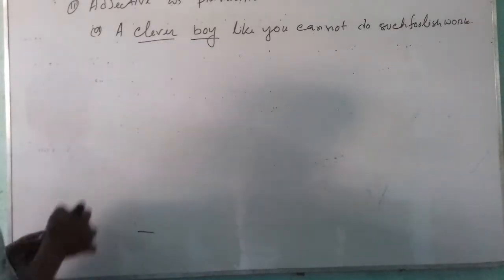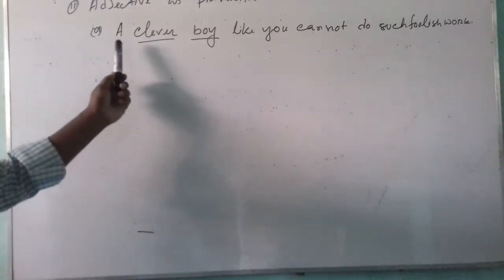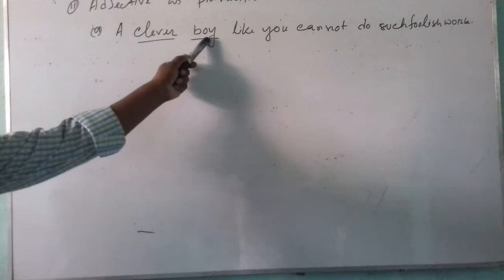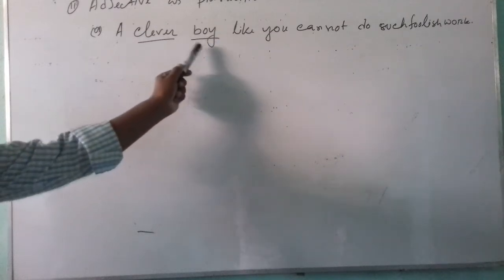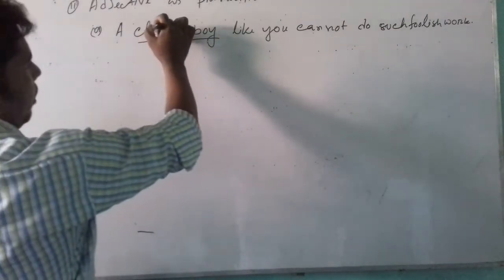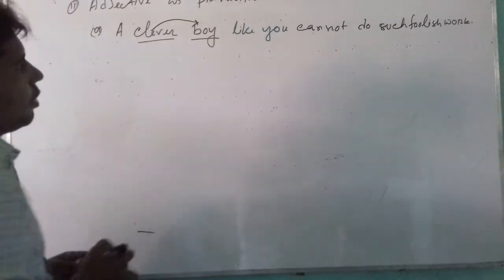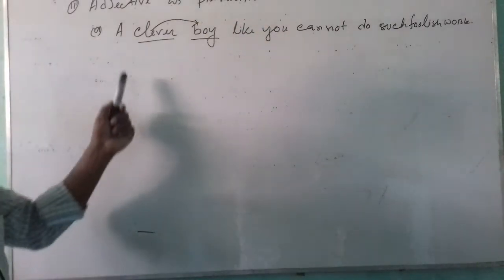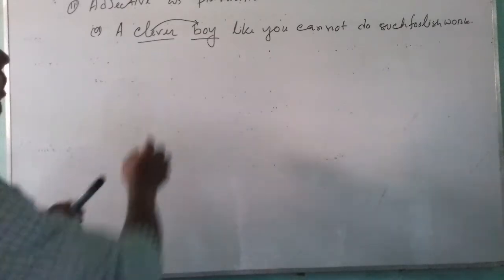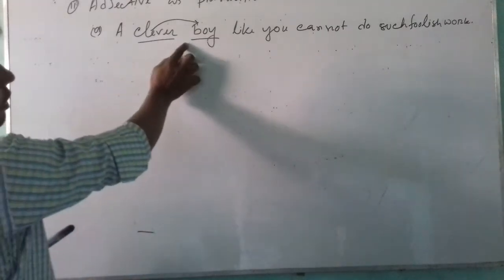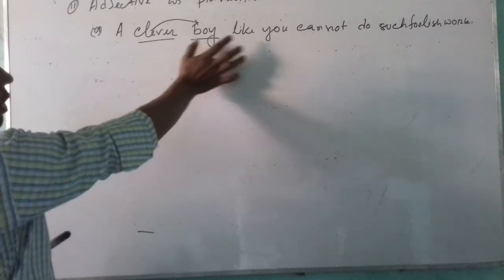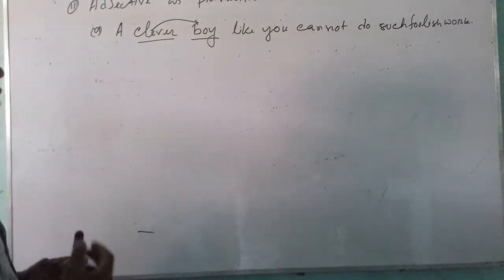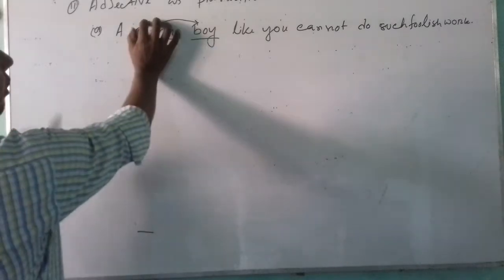From this point of view, we can say that this is pre-modifier of noun, and clever is giving additional information about noun. If we make the sentence without clever, it will give us complete meaning.